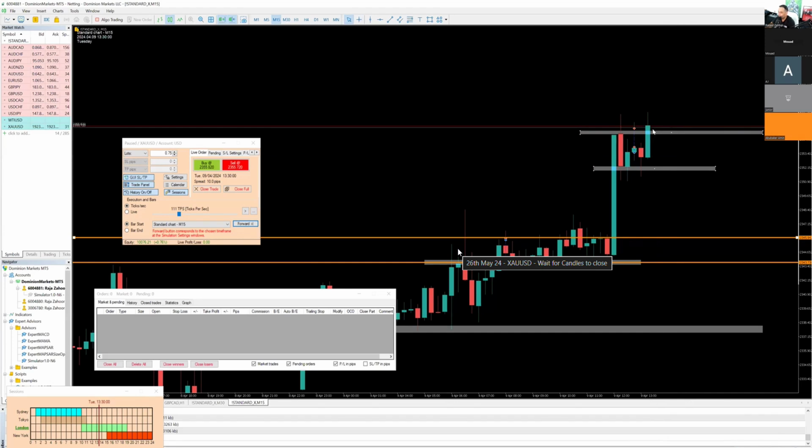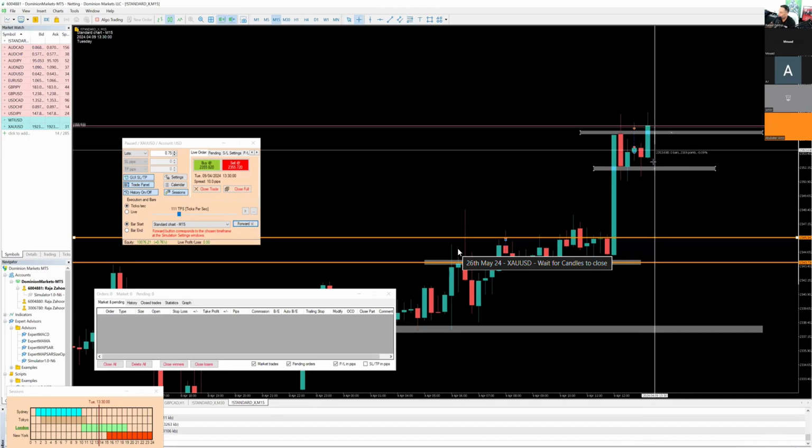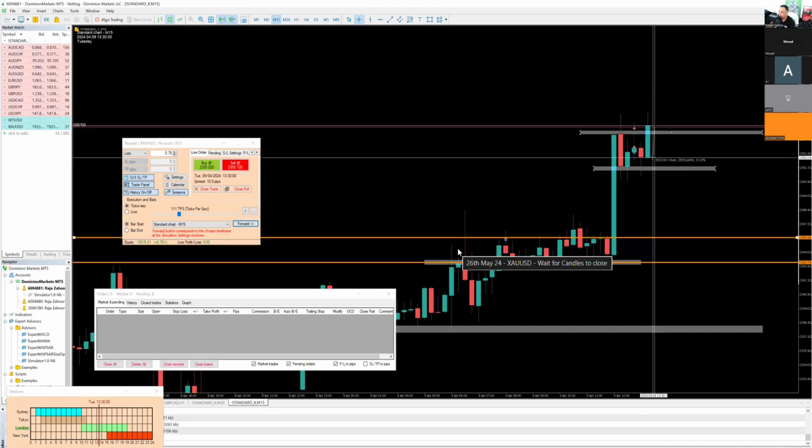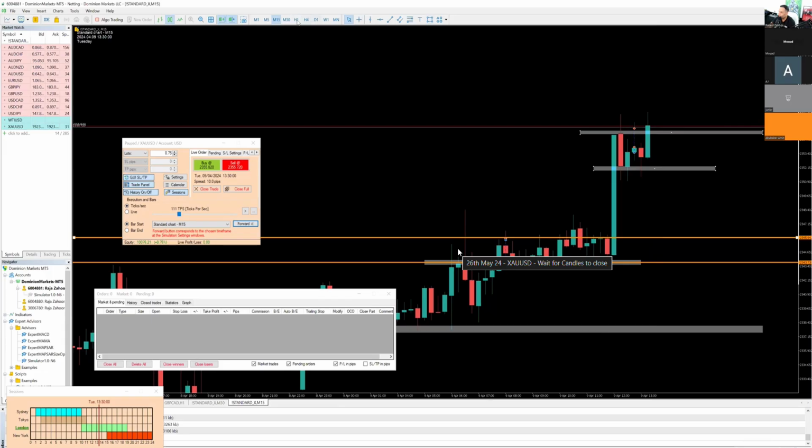So I want to take a buy, but I want to measure this stop loss here as well. If you look at this 15-minute candle, it has no wick at the bottom, which means it has high volume. So how much is this range? This is a 28 pip stop loss, right?